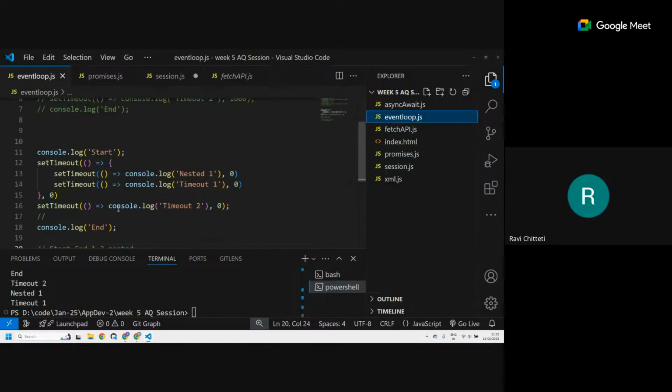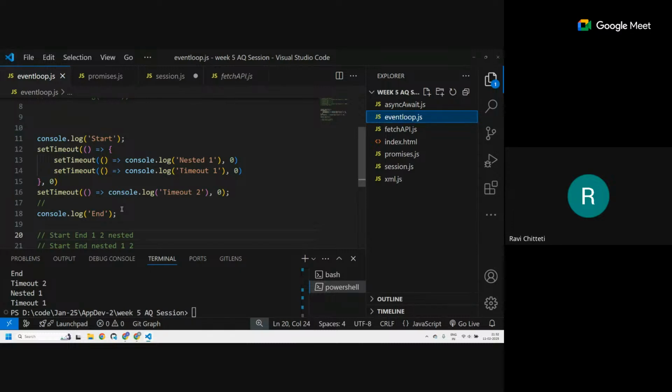Line number 16. Both of them are arrow functions, right? Line 16 and line 12. Yeah, it does not depend upon arrow or not. What it depends upon is when is this line number 16 entering the web API? When is it entering? You tell me.